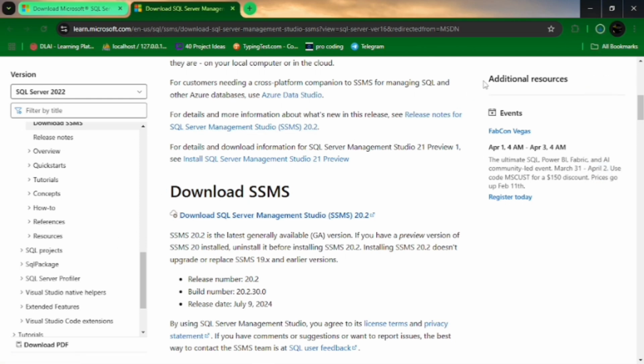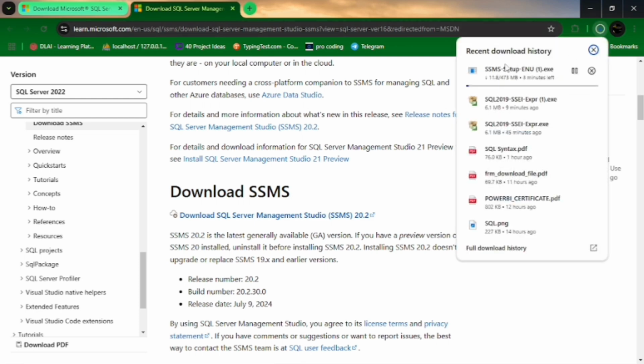Now the downloading process starts, and it will take some time. It is 473 MB. If you have a Wi-Fi connection, it will definitely download in less time. In my system the download is completed.